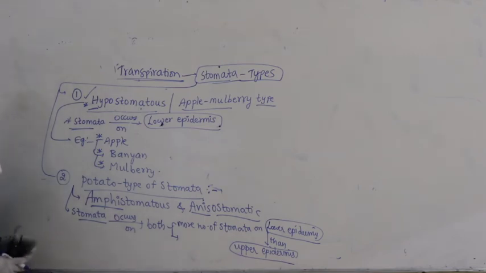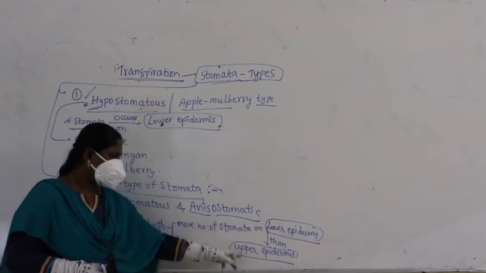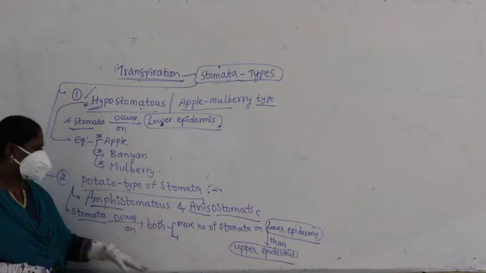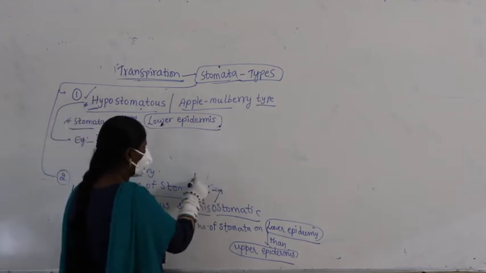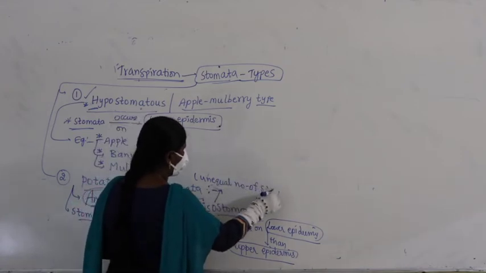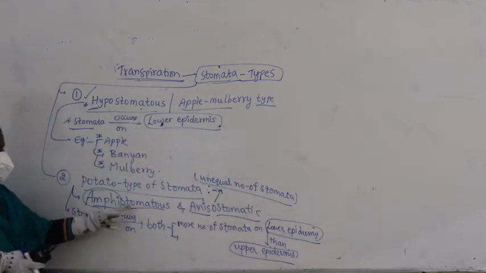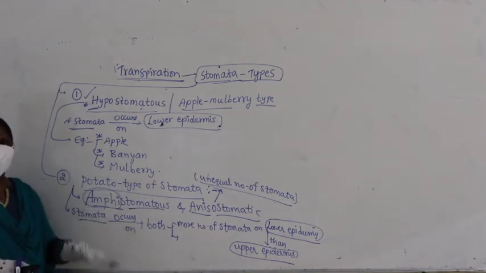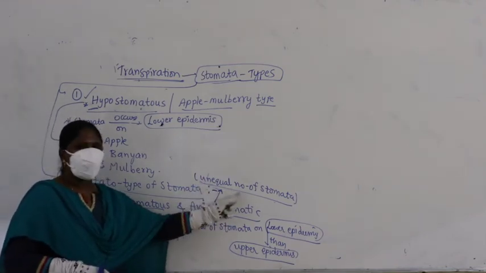Stomata occurs on both, that is, more number of stomata on lower epidermis than upper epidermis. That means stomata occurs on both upper epidermis as well as lower epidermis. Amphi means both upper and lower, and it is anisostomatic, meaning unequal number of stomata.